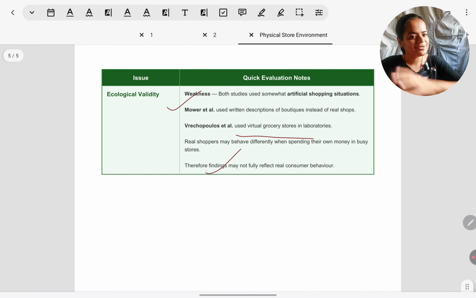That is it for the first topic in consumer psychology. I hope this lesson has been helpful to you. In the next one, we will look at the next session, music, sound, and consumer behavior, which has the key study. So stay tuned for that, and in the meanwhile, keep on revising this one.